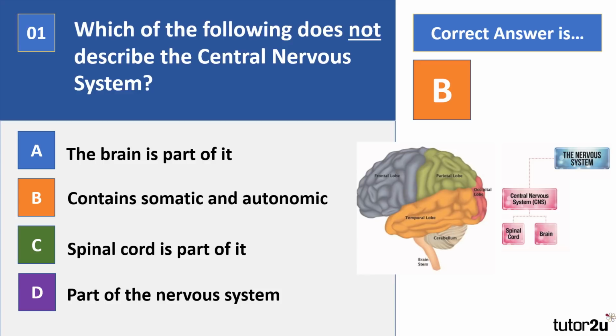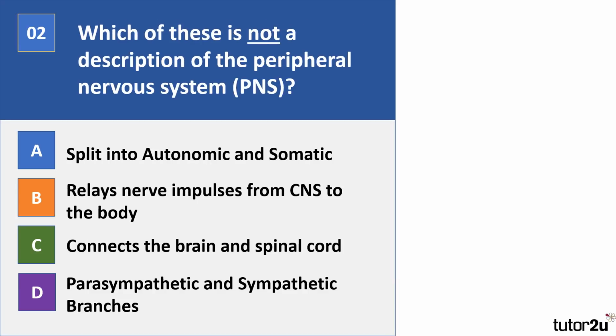Okay, on to question number 2. Which of these is not a description of the peripheral nervous system? So A, split into autonomic and somatic, B, relays nerve impulses from CNS to the body, C, connects the brain and spinal cord, D, parasympathetic and sympathetic branches. So which is not a description of the PNS? So pause the video.